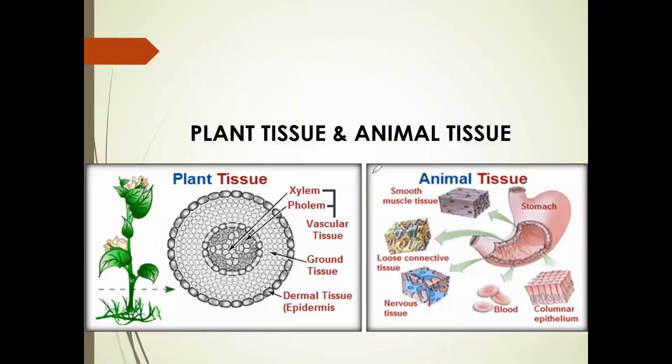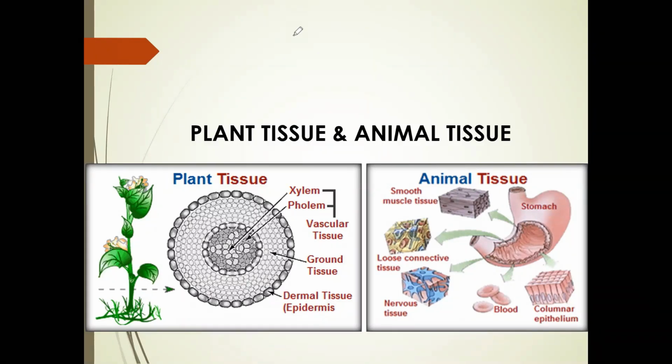Now let's see one more figure I have for you. Diagram. Let us compare plant tissues and animal tissues, where we can see different types of plant tissues and animal tissues. Let's see.